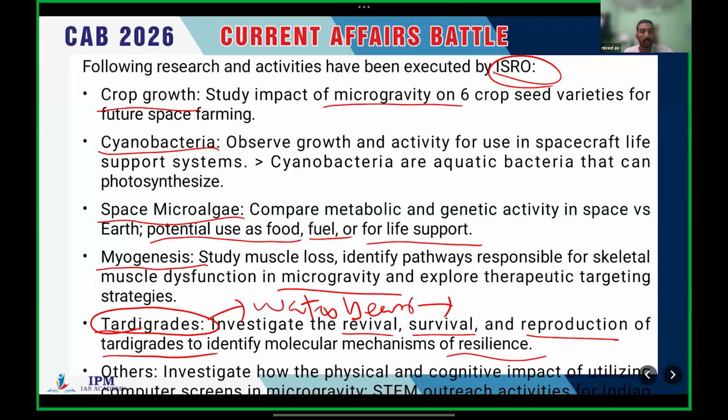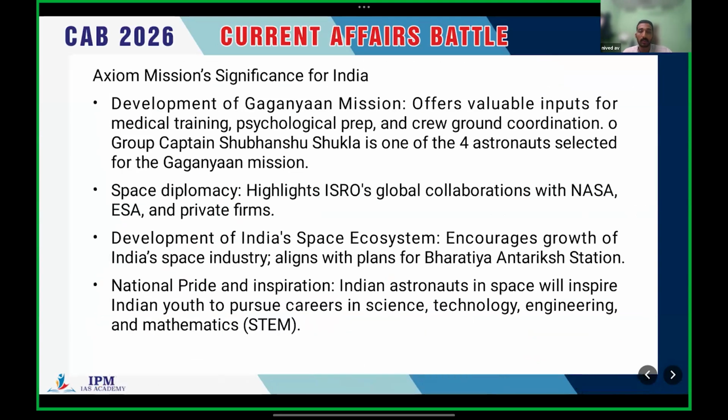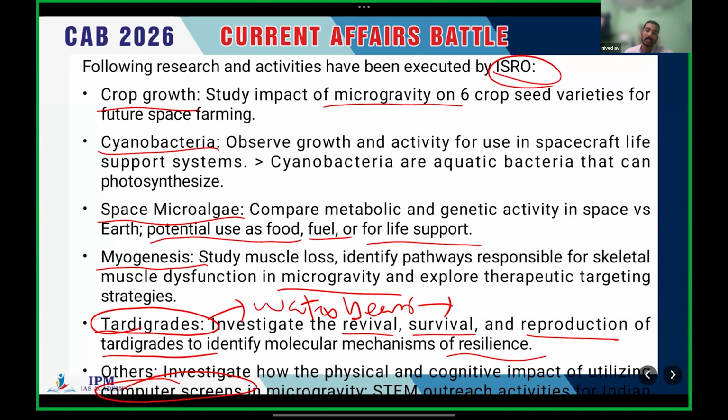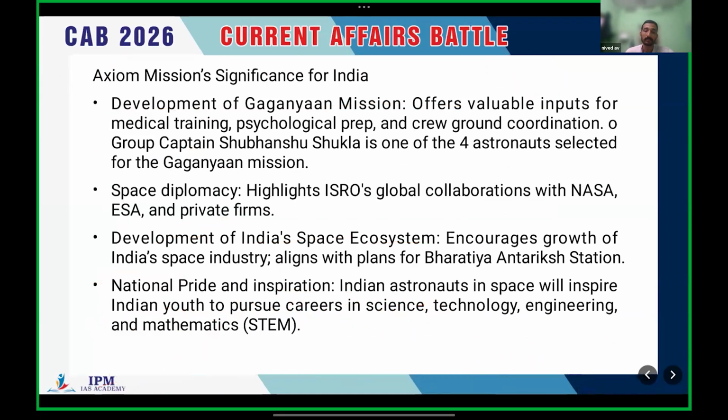And the last important research is about how computer screens and their impact work in microgravity. So these are the important research of ISRO in the Axiom mission. This is very important. Clear? Do you understand regarding crop growth, cyanobacteria, space microalgae, myogenesis, tardigrades, and the computer screens in microgravity? Clear? And what is the significance of Axiom missions for India?